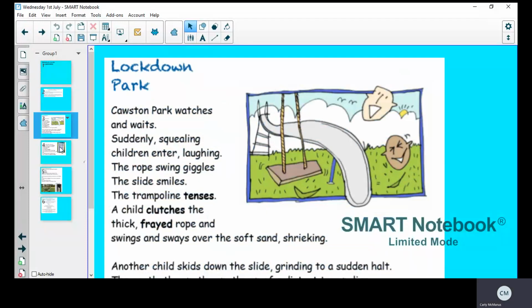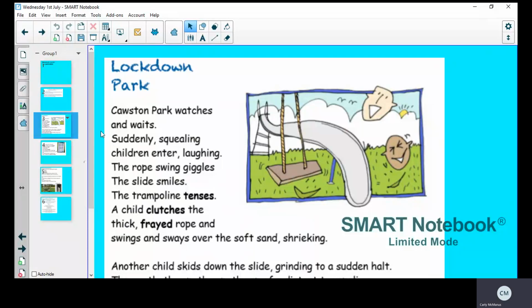I'm going to read the poem again to you, and while I'm reading it, I want you to write down any alliteration that you can see in the poem. So, for example, straight away I can see trampoline tenses. That's alliteration because it's T, T. Okay, I'm going to read it, and as I'm reading it, jot down any alliteration on some paper.